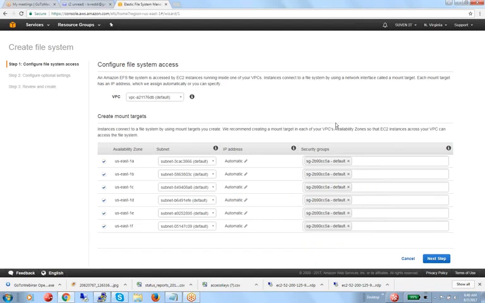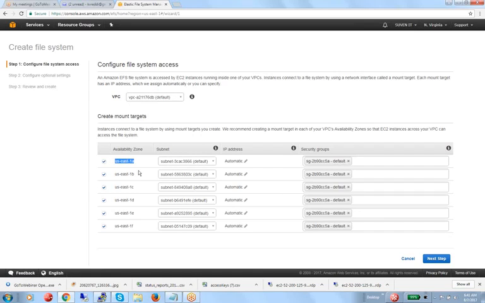For that, first let me create an EFS file system. Here we can define which data center you want, on which subnet you want to create it, and what security group it supports. We have many scenarios, so you can create it anywhere you want. You can also define the network, the subnet, and the VPC.